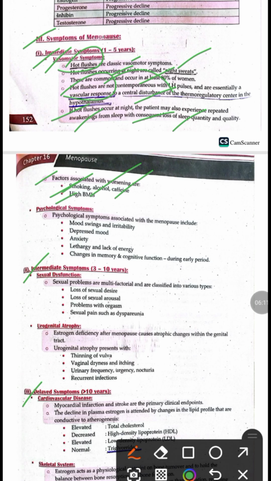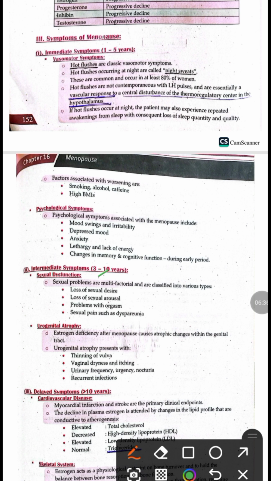Next one is the psychological symptoms. Psychological symptoms are also immediate symptoms, and they include mood swings, irritability, depressed mood, anxiety, lethargy, fatigue, and changes in memory and cognitive function. Second are the intermediate symptoms that occur from 3 to 10 years, and these include sexual dysfunction. Sexual problems are common in menopause, and include loss of sexual desire, loss of sexual arousal, problems with orgasm, and sexual pain, which is known as dyspareunia.